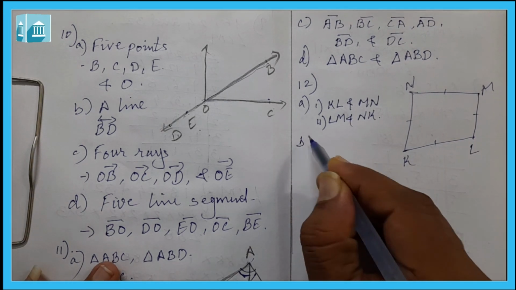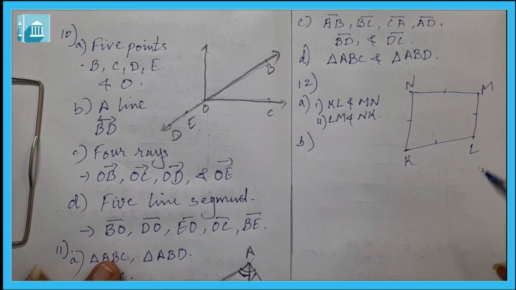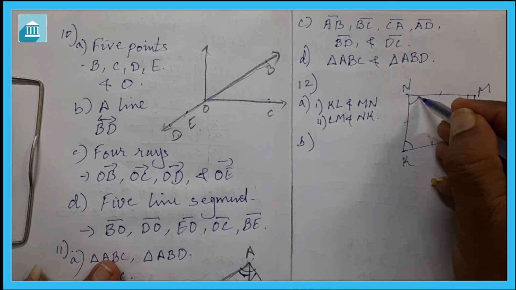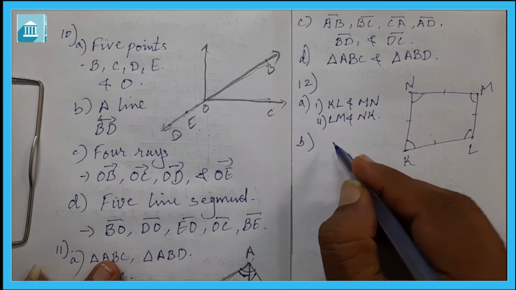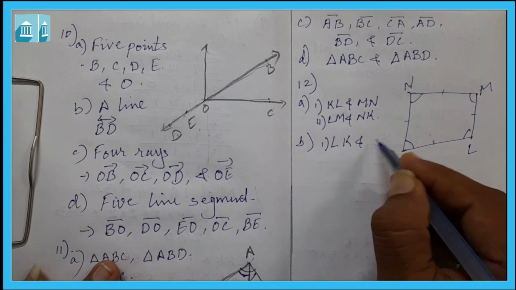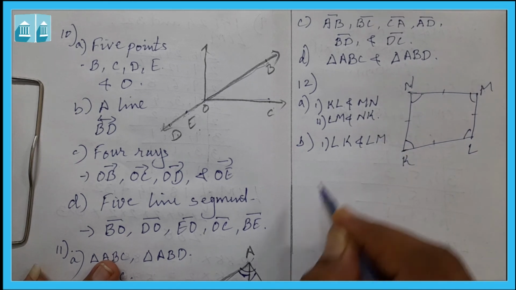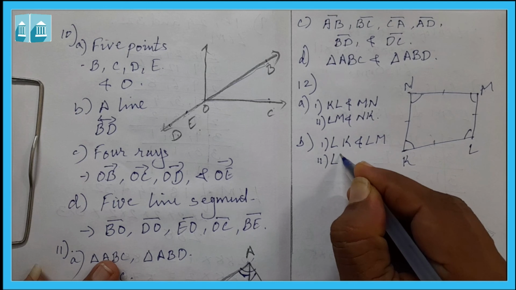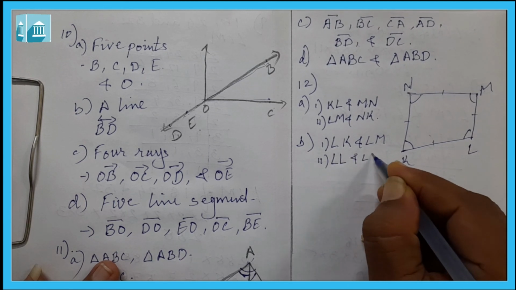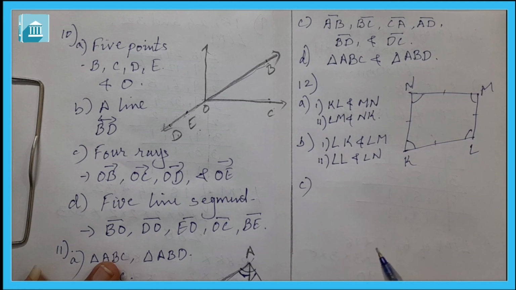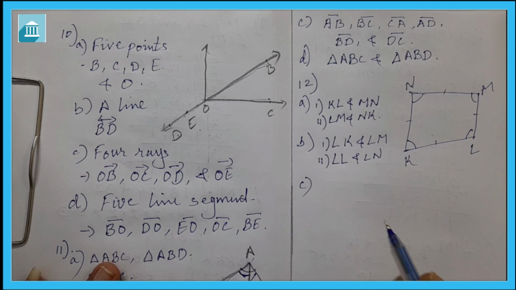Second question B is two pairs of opposite angles. This angle and this angle are opposite, this angle and this angle are opposite. So the first is angle K and angle M. The second pair is angle L and angle N. These are the opposite angles.